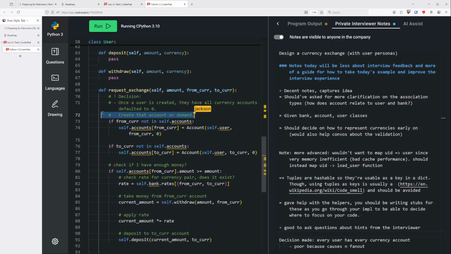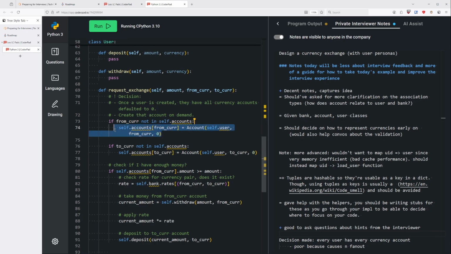I mean, yes, that is sort of what's happening, but that's not really. For example, you're creating an account for the from currency no matter what, which is not what you have written over here. That's not on demand because it could be that you don't have a from currency, in which case you can't do the request.